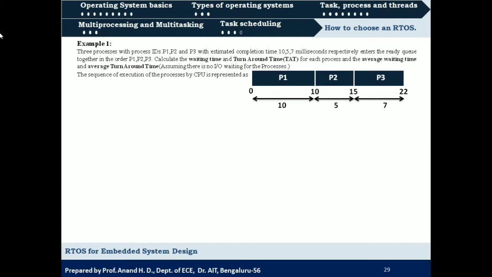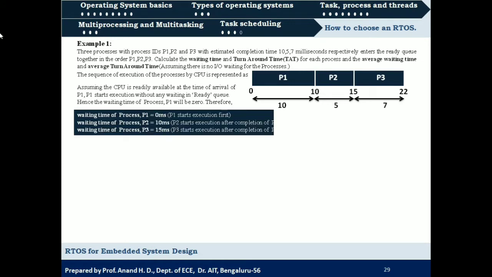So it is assumed that when process 1 enters the ready queue is free, so it will be directly scheduled for execution. So this is the representation of the sequence of processes that will be executed using the first come first served scheduling algorithm or FIFO algorithm. Okay, so now we need to calculate the waiting time for these processes, turnaround time for these processes, and also average waiting time and average turnaround time.